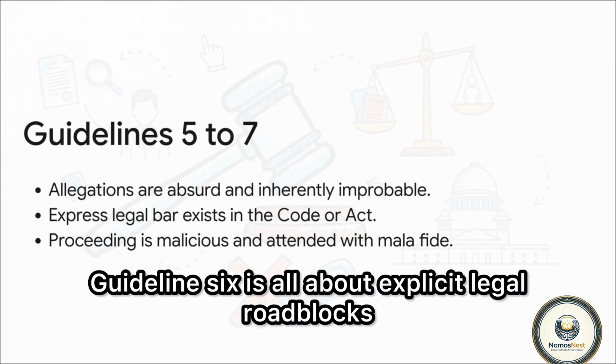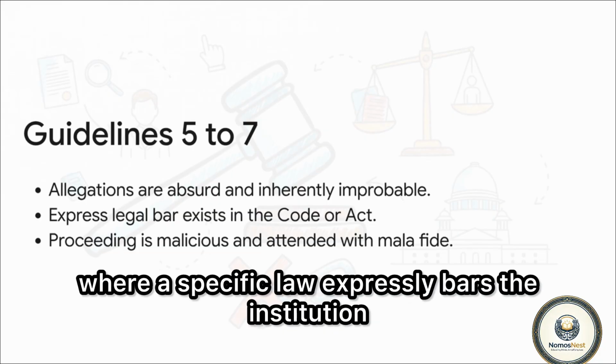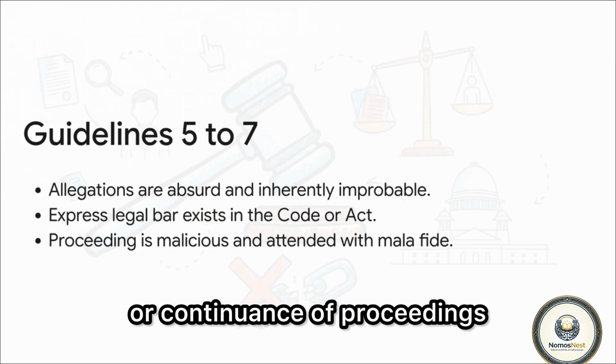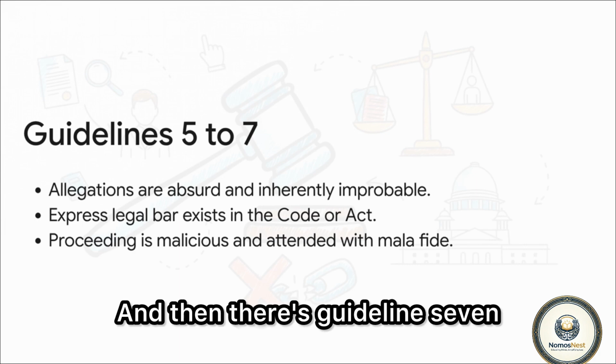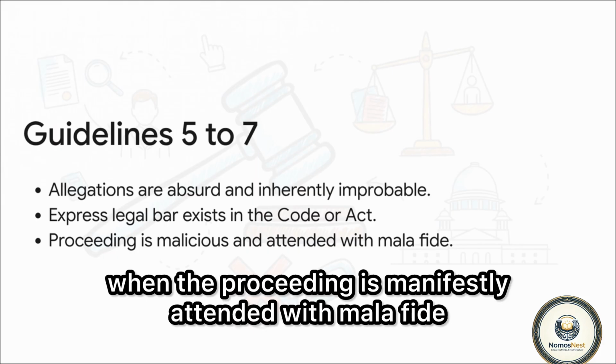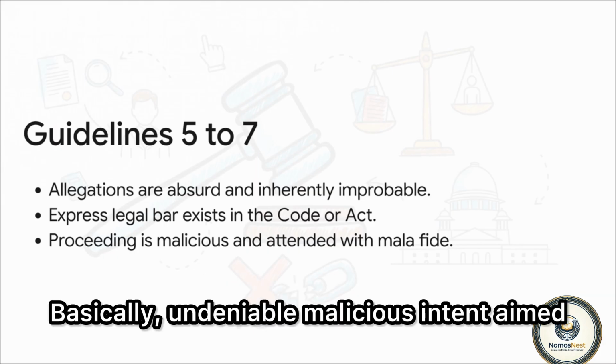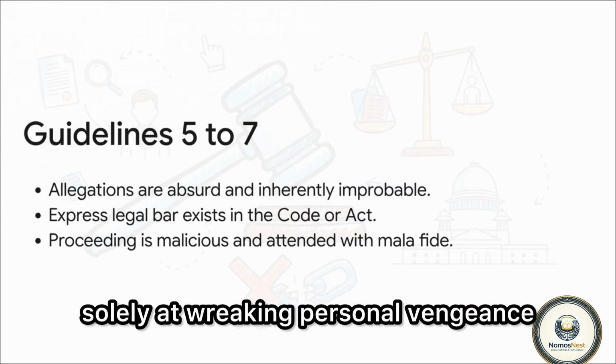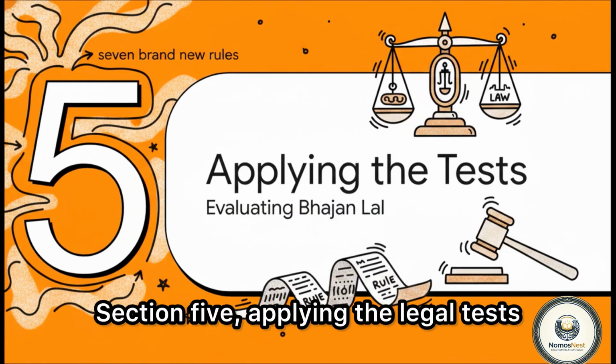Guideline 6 is all about explicit legal roadblocks, where a specific law expressly bars the institution or continuance of proceedings. And then there's Guideline 7, which is absolutely crucial for this case. It allows quashing where the proceeding is manifestly attended with mala fide, basically undeniable, malicious intent aimed solely at wreaking personal vengeance.